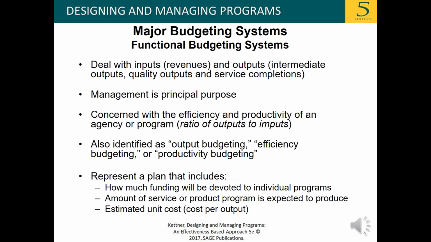Functional budgeting systems deal with inputs and outputs. Management is the principal purpose. It's concerned with the efficiency and productivity of an agency or program, the ratio of outputs to inputs. Also identified as output budgeting, efficiency budgeting, or productivity budgeting. They represent a plan that includes how much funding will be devoted to individual programs, the amount of service or product a program is expected to produce, and the estimated unit cost or cost per output.